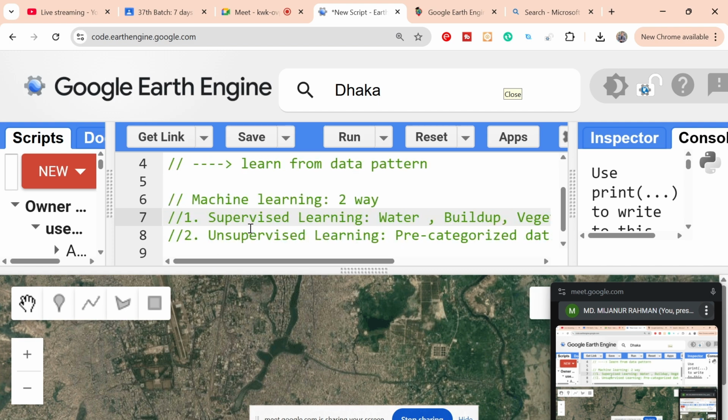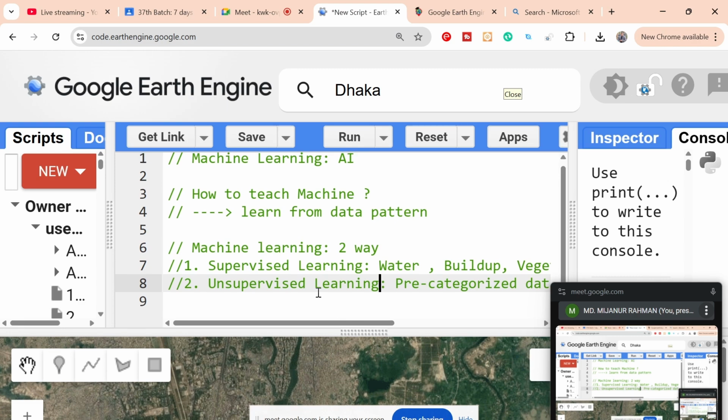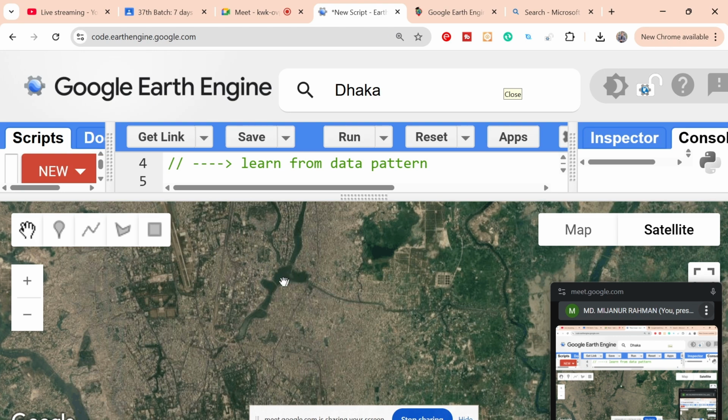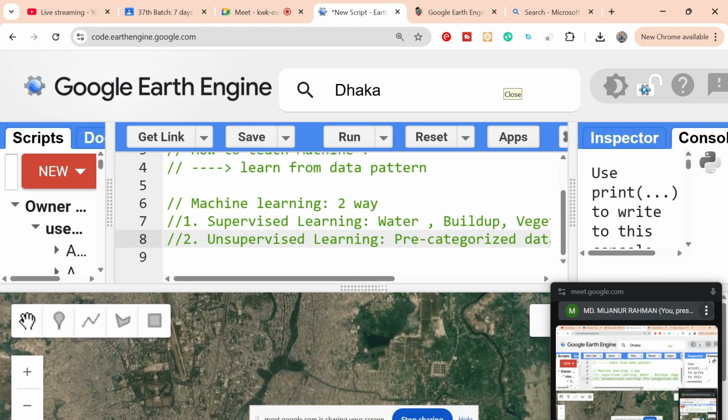So I will try to explain both supervised and unsupervised learning, then you can get a better idea of how to use supervised and how to use unsupervised. Basically, there are two types of machine learning mainly used in Google Earth Engine for classification: supervised and unsupervised. In supervised learning, we need the pre-categorized data. In my machine, I just need to say it's water, it's vegetation, it's built up. But unsupervised learning doesn't need this type of pre-categorized data. I just apply the algorithm, and it automatically classifies all of the classes.